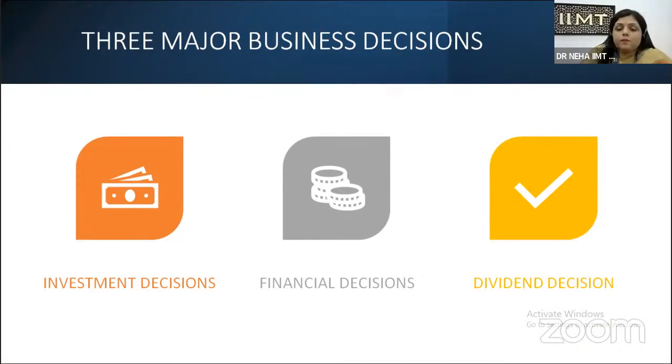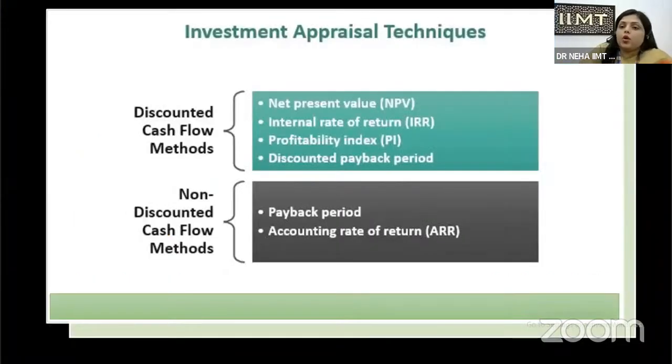The whole viability, the whole profitability, the whole productivity of a business organization revolves around the financial manager: from where the funds are to be raised, and in what resources we can allocate those funds, and that allocation of funds must be the optimum one. Now, when I talk about the investment decision, here the discounting technique plays a very important role, and the financial manager has to use two types of methods, the discounted cash flow methods and non-discounted cash flow methods.